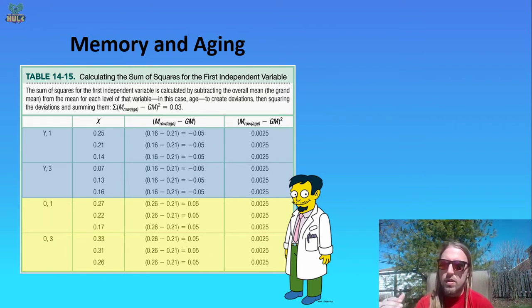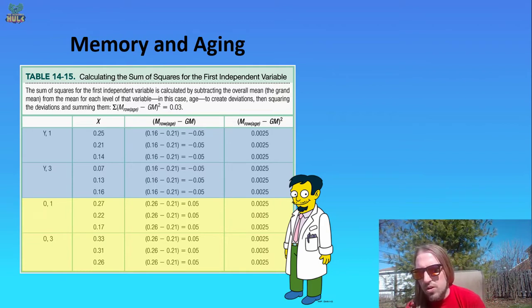And so what we do there is find the mean of all of that row. If you remember the idea of marginal means, this would basically be like creating the average of all of those individual scores in the young group, regardless of whether they received 1 or 3 repetitions. As it turns out, the overall average is 0.21. I'm misspeaking here: 0.16 for the younger adults, 0.26 for the older adults, and 0.21 is still our grand mean.